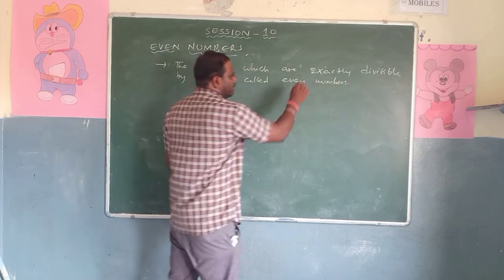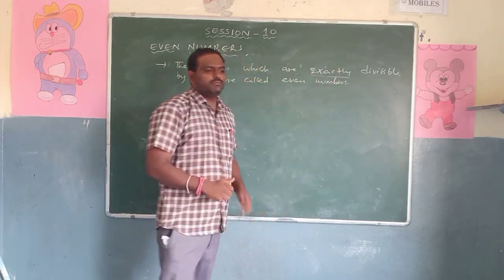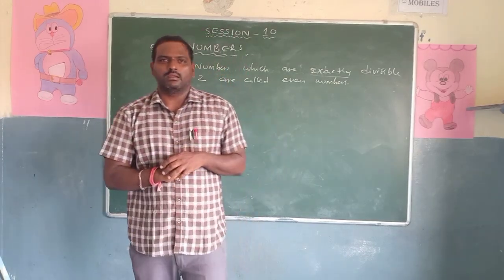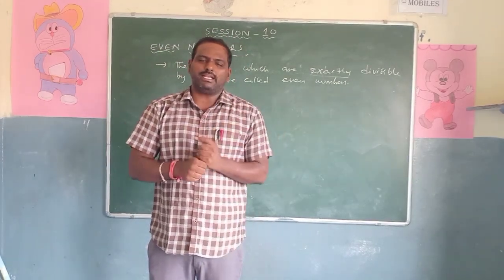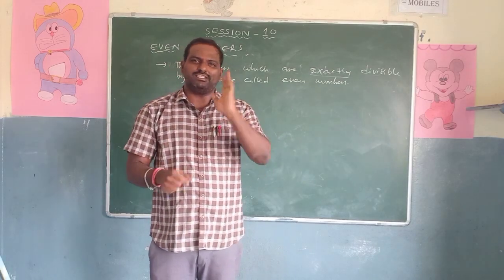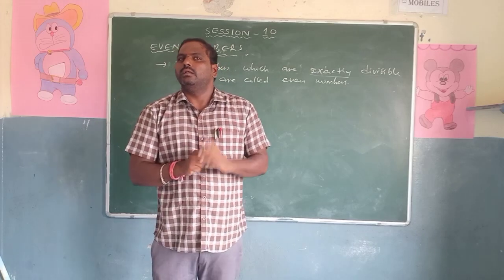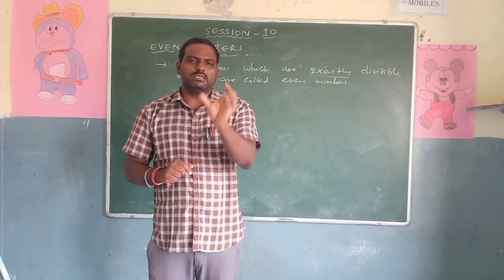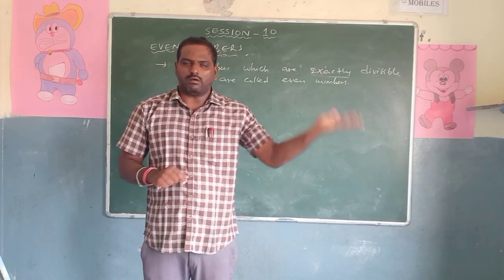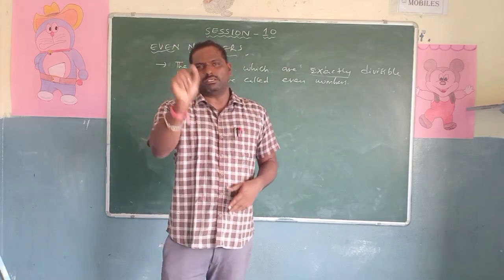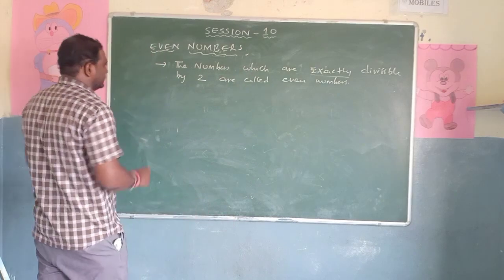So what is meant by the word exactly? The word exactly means we should get the remainder 0. If the remainder is 0, it is exactly divisible. If the remainder is not 0, it is not exactly divisible. It is divisible, but not exactly divisible. We have already done division: dividend, quotient and remainder. The remainder must be 0. This is the first definition.